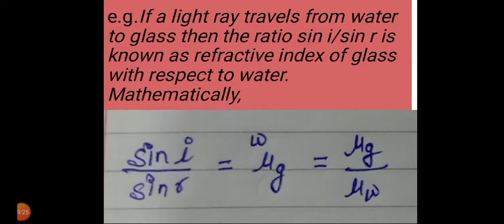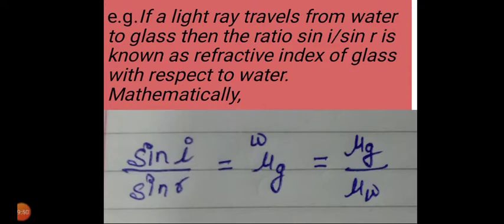The medium with a higher refractive index is considered an optically denser medium, while the medium with a lower refractive index is known as the optically rarer medium. Thus in a medium of higher refractive index, the bending of the ray of light passing through it is greater and the speed of light passing through it is lesser.